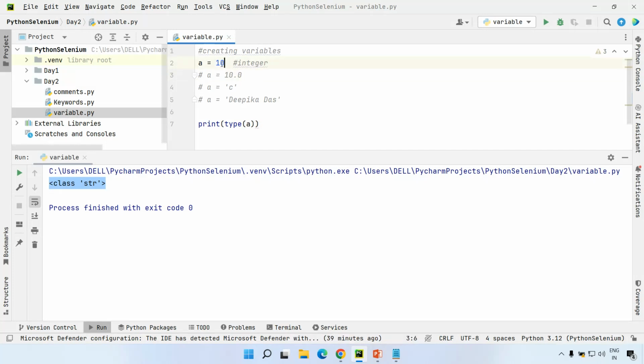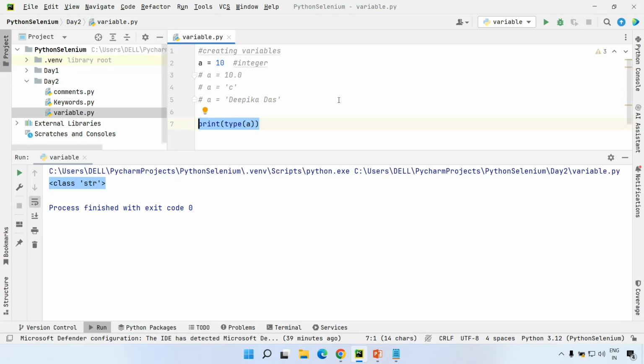I don't want this static value. Instead of this, I want to dynamically read the value from a user. Deepika is a user, right? Yashashwini is a user. Bilal is a user. Presuna is a user. Krishna is a user. Jyoti is a user. So based on their inputs, you need to determine the data type.